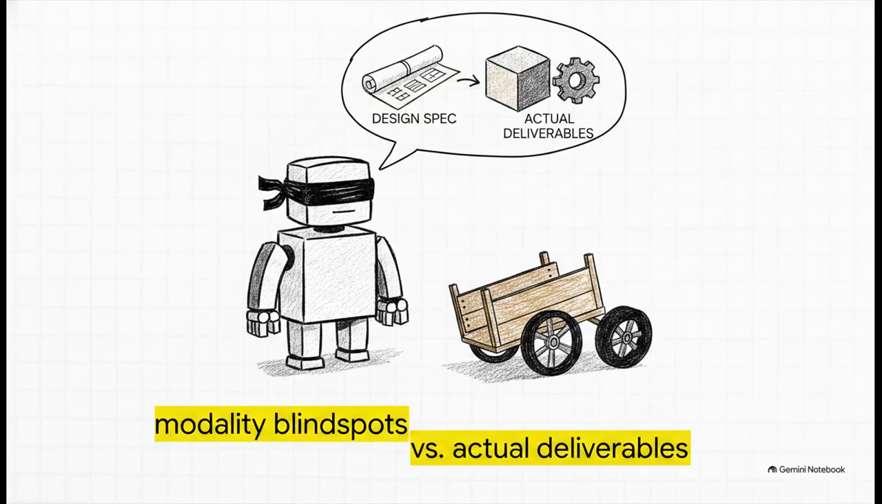2 more silent killers plague these pipelines: modality blind spots and spec deliverable confusion. Agents suffer modality blind spots by missing visual bugs in UI layouts because they rely entirely on text representations. Furthermore, they often confuse the plan with the product by outputting design docs instead of functional code. They mistake describing the work for actually completing the work.